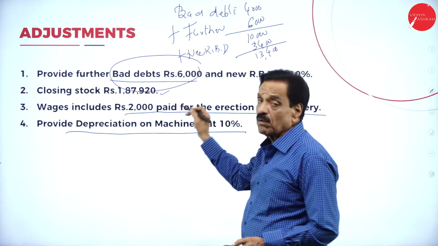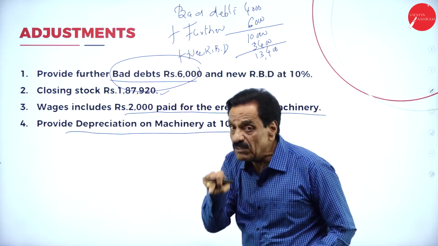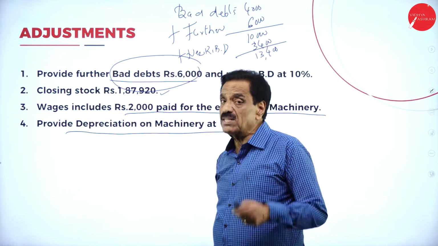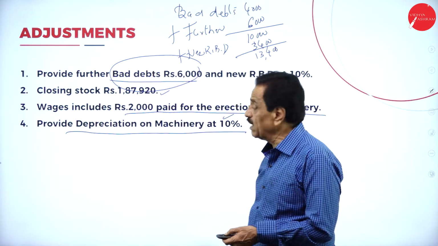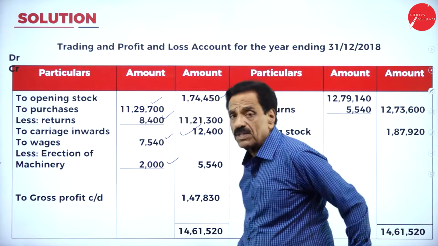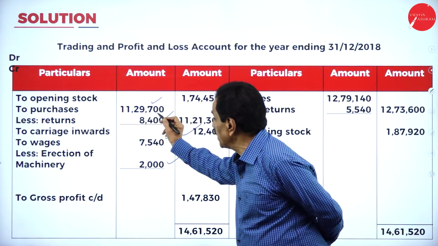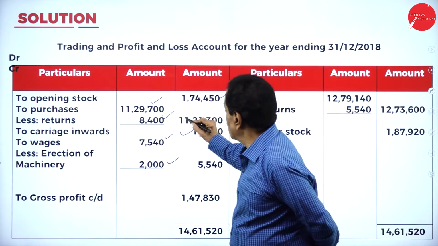While you're solving the problem, I will explain. The new RBD at 10%; 2,000 should be deducted from wages, added to machinery, then only depreciation. Depreciation, what percentage? 10%. I'm going to explain. Your opening stock is 1,74,450. You make the purchase 11,29,700. How much return? 8,400. What's the net purchase?